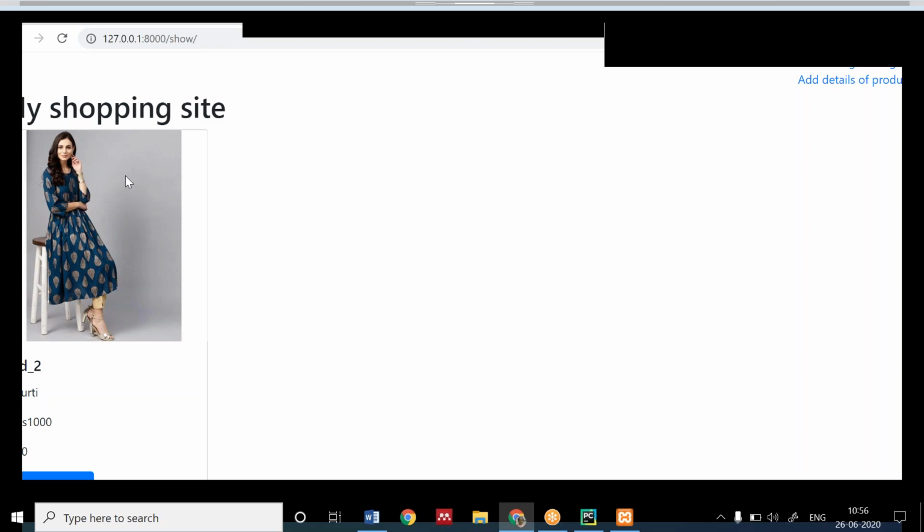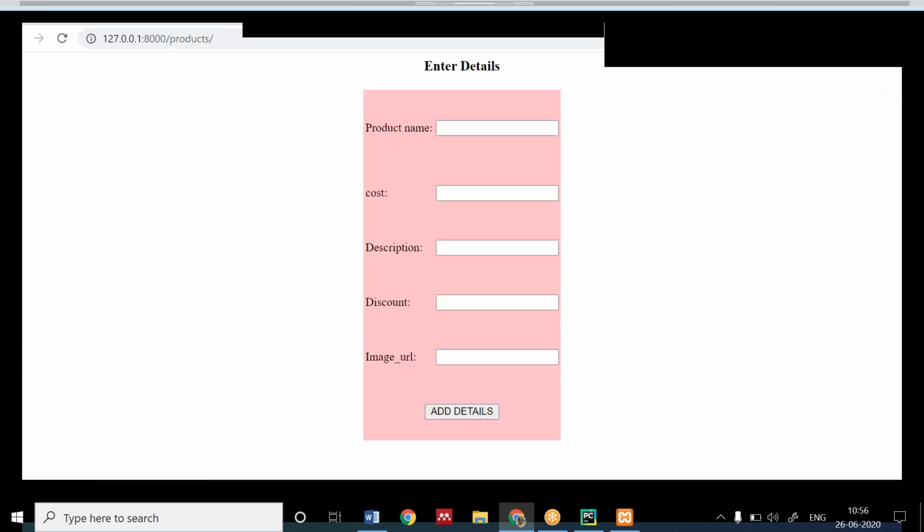See, only one item has been added, so it's looking like this. If I want to add details, this form we haven't made with HTML. It's been randomly made using the forms.py. Okay, it has been made using the forms.py.